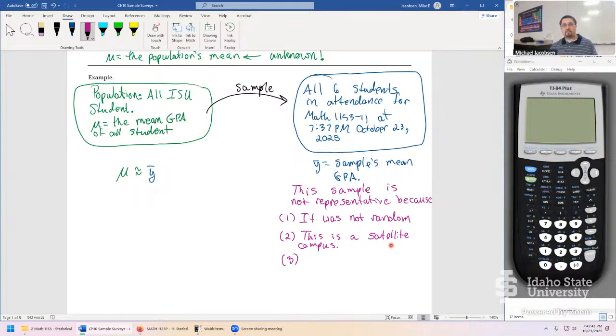Third problem, and let me know if I forget anything or something jumps out at you. But third problem is all of us are undergraduates, all students are undergraduates, so we just missed everyone who is a different kind of student.